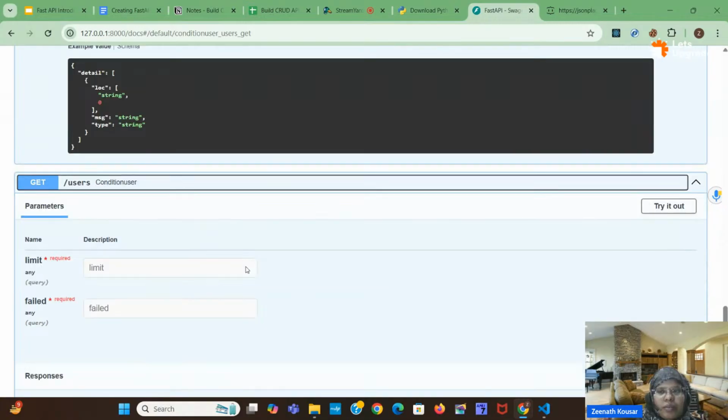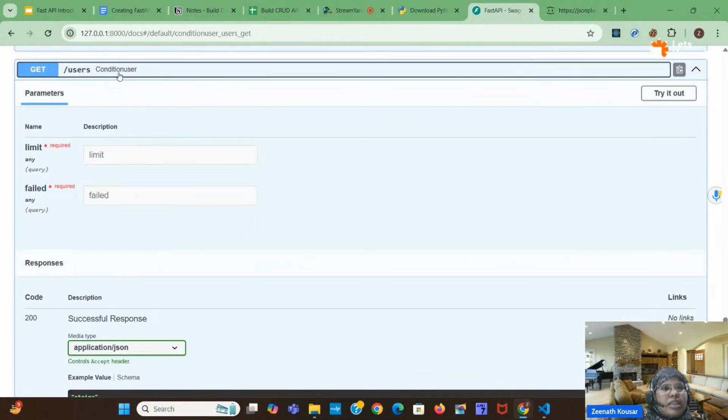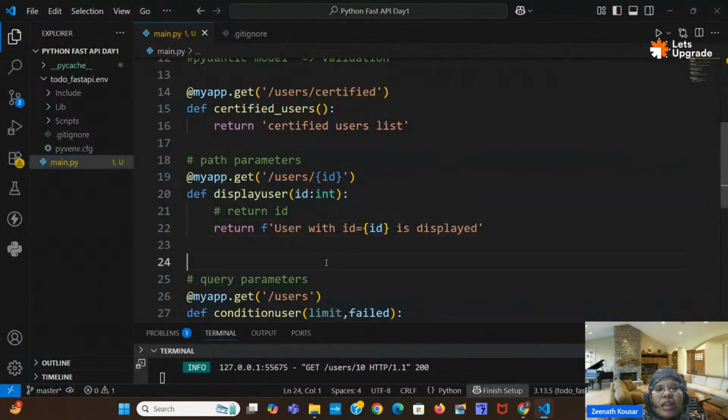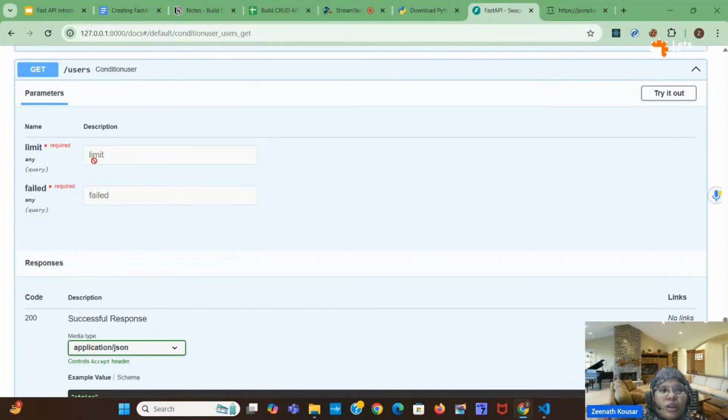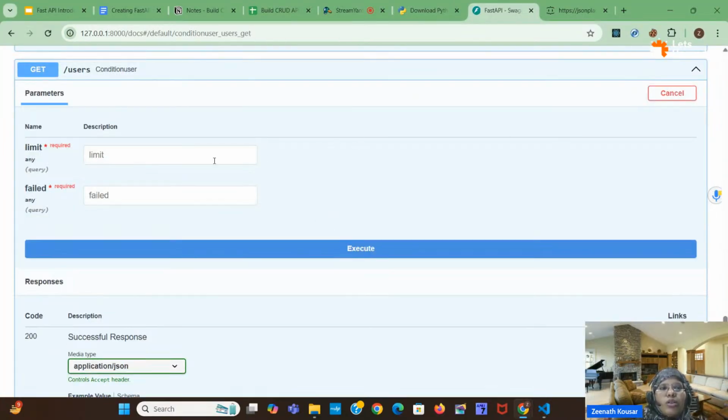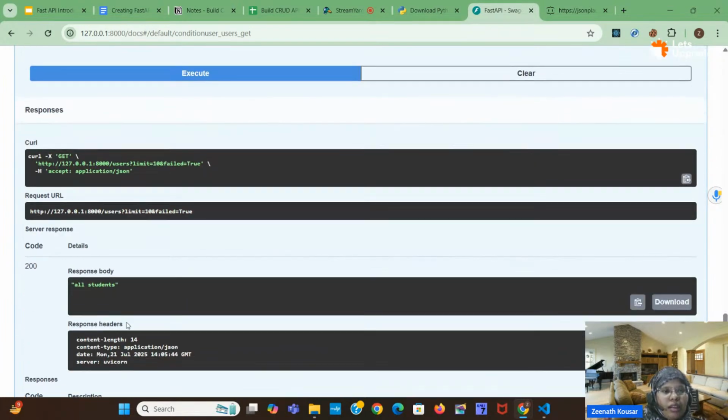Next I will go to this, /users, the condition user. Here this is the query parameter. Inside the query parameter, it is asking for limit and failed, because these are the conditions we want to apply, like failed equal to true, limit equal to 10. So we can take the limit and failed values from the user. Instead of inside the path, we can take them as a query. So here you can mention it. Click on Try it out. Let's give limit as 10, and failed as true or false, you can give, right? I'm giving true. Then we are getting all students.